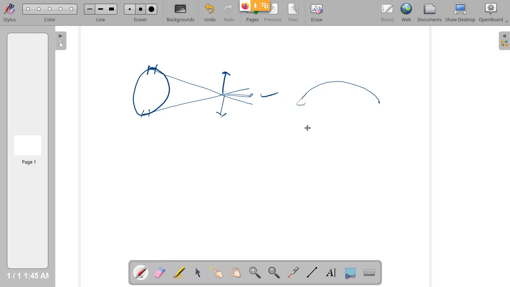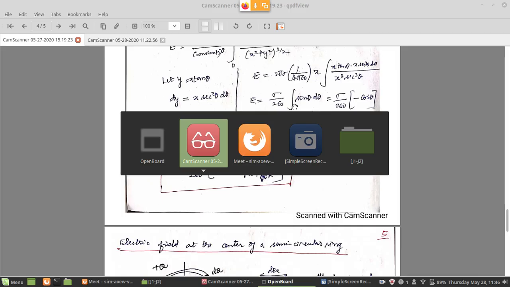Right. So now what is the question here? What is the electric field due to a charged semicircular ring kept at the origin? So the origin, let us call this the origin, or the center point of the ring. So what is the electric field at this point due to the continuous charge in this ring? So we have to do this. So you can see this.